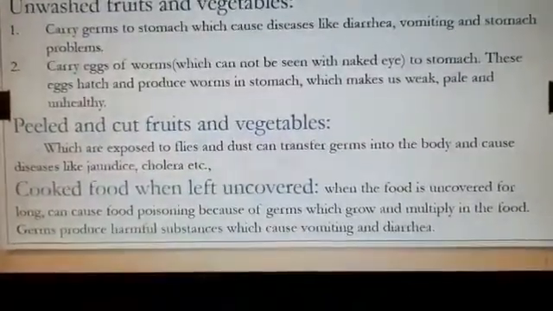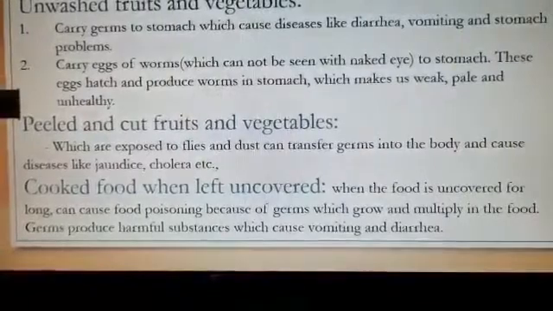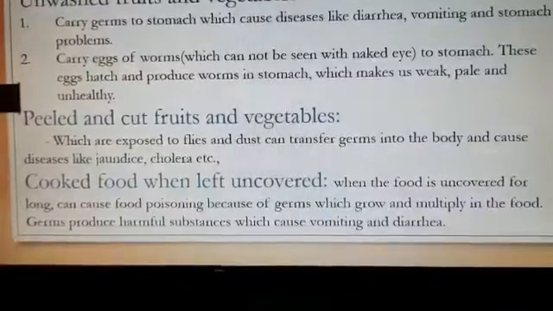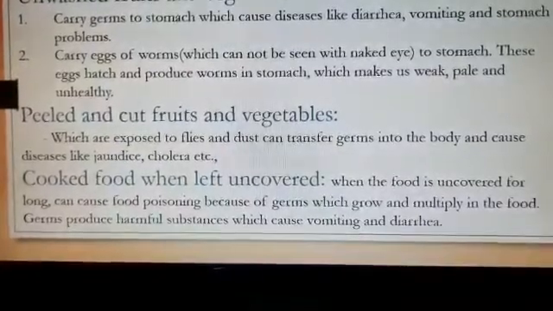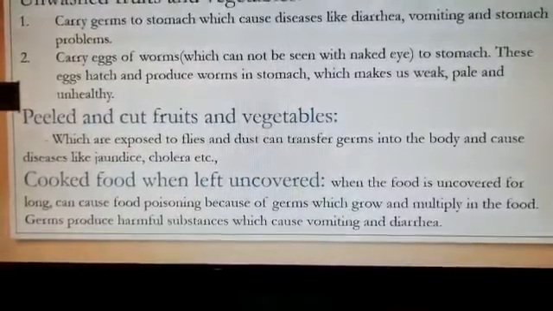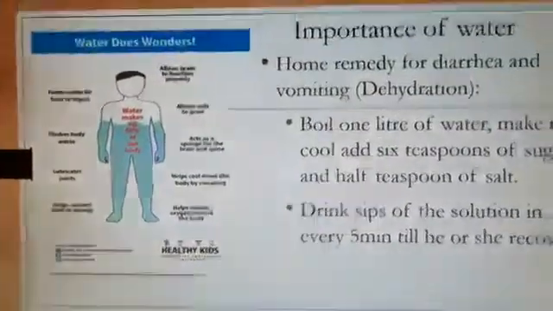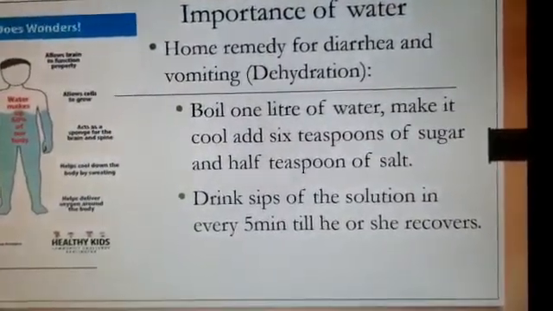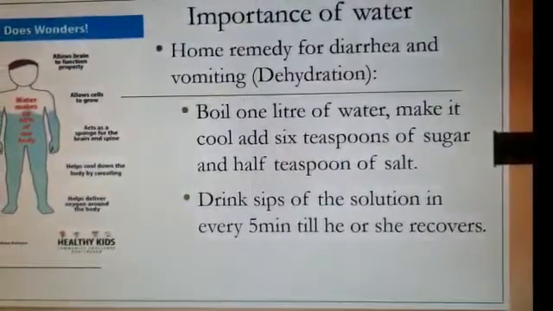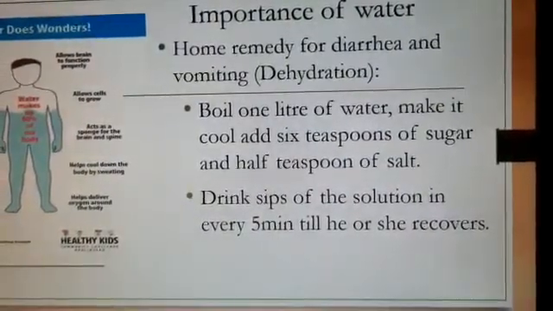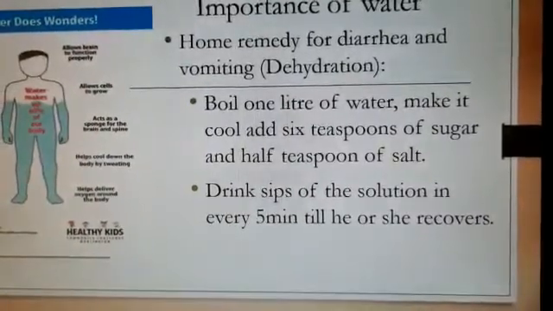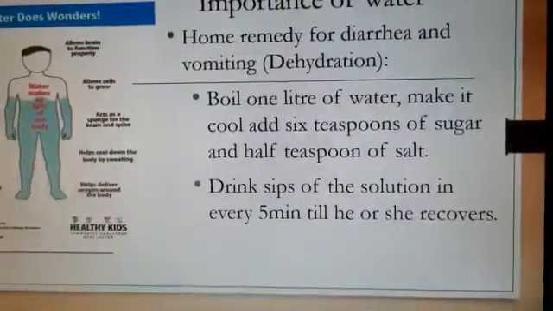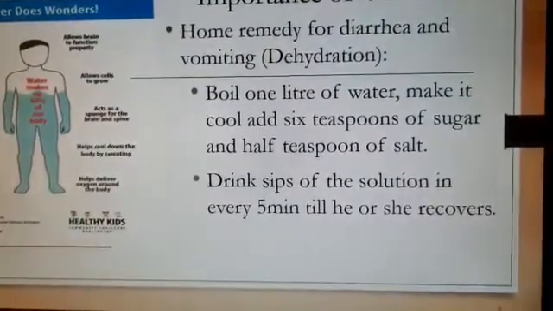And cooked food, if it is kept uncovered for a long time, can cause food poisoning because germs grow and multiply in the food. Germs produce very harmful substances which cause vomiting and diarrhea. And now I want to explain the home remedy for diarrhea and vomiting, that is called dehydration solution. Boil 1 liter of water, let it cool, add 6 teaspoons of sugar and half a teaspoon of salt, and make the patient who is suffering with diarrhea or vomiting sip the solution every 5 minutes till the patient recovers.